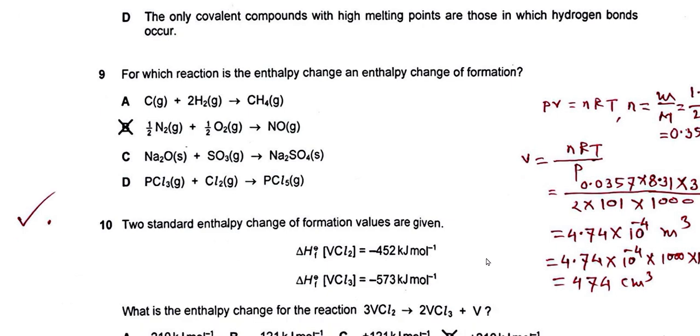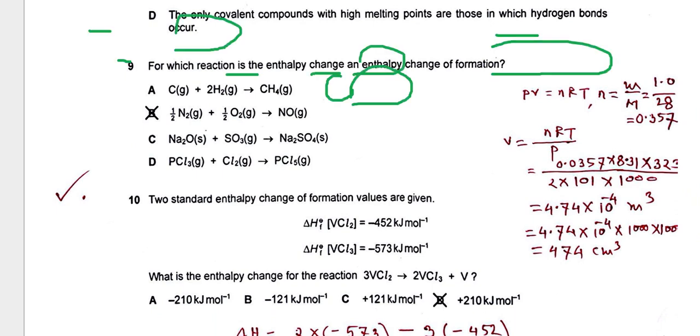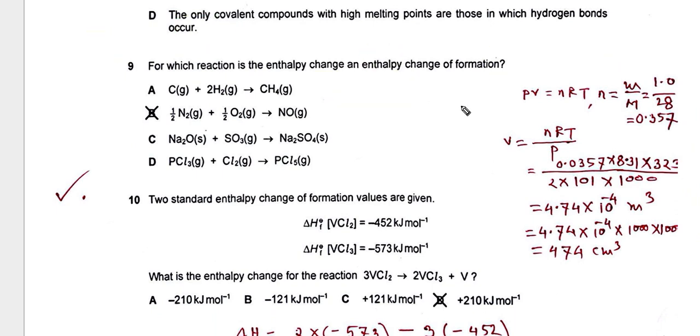PV equals nRT. n equals mass divided by molar mass, 1 gram over 28, this is the moles. Now V equals nRT by P. If you put in the n, R, T and P values, you get 4.7 times 10 to the minus 4 meter cubed.